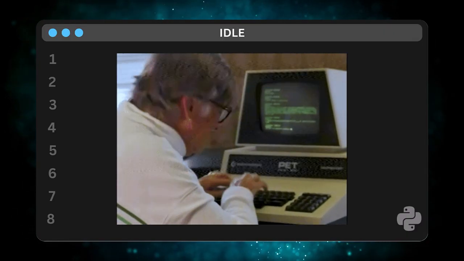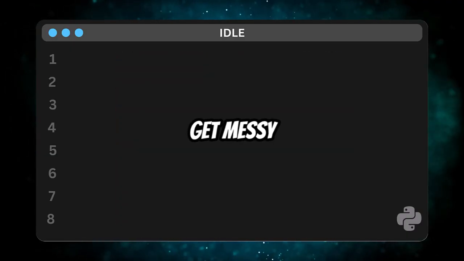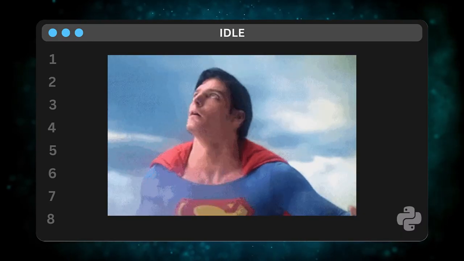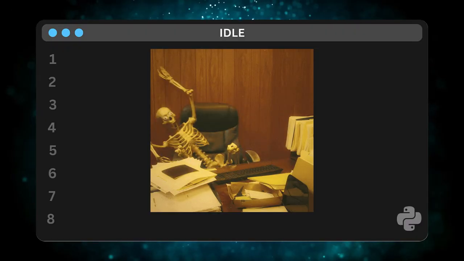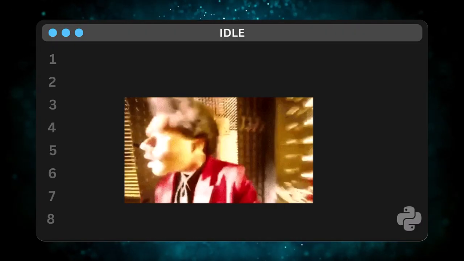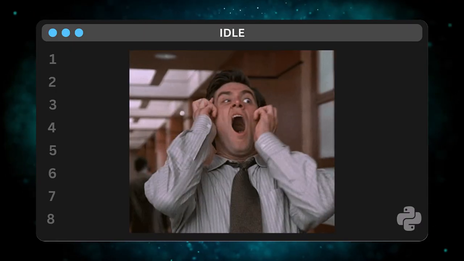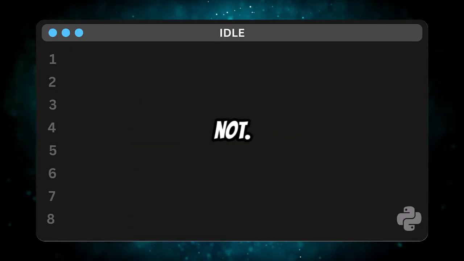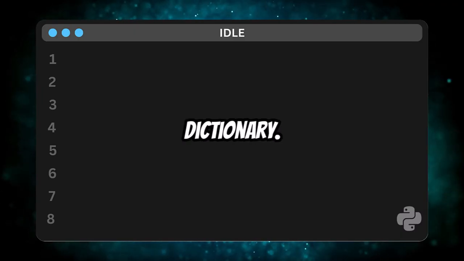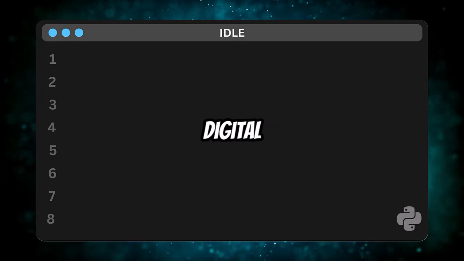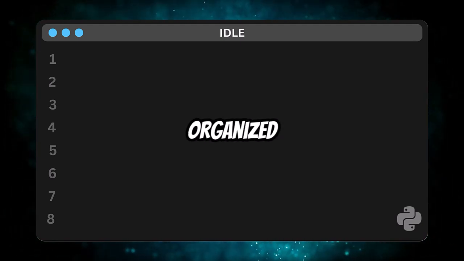Trying to manage that kind of related data in a simple list can get messy fast. You end up trying to remember, oh yeah, index 1 is the age, index 2 is the job title. It's like trying to find a definition in a book with no index. Frustrating. Well, fear not. Python has a fantastic solution. The dictionary. Think of it as a super-powered digital version of a real-world dictionary, or maybe even a super-organized filing cabinet.